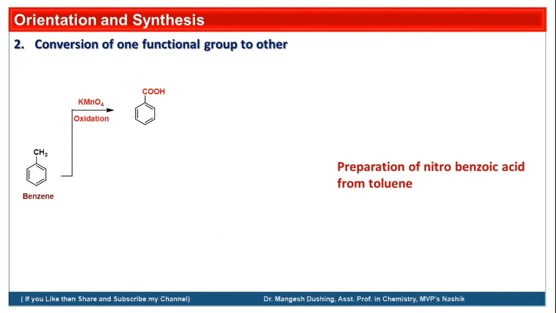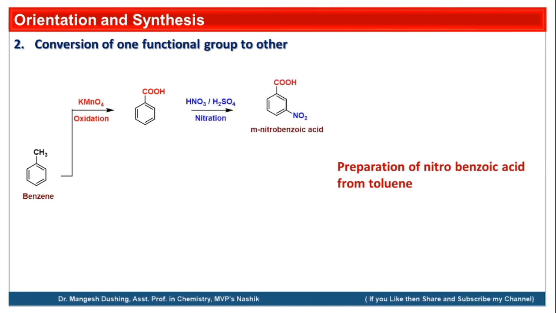and the carboxylic acid group acts as a deactivator. So deactivators are meta directors. So the incoming nitro group majorly gives meta nitrobenzoic acid as a major product. So we will not get ortho or para nitrobenzoic acid here.